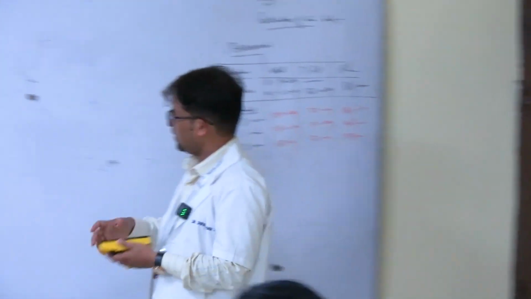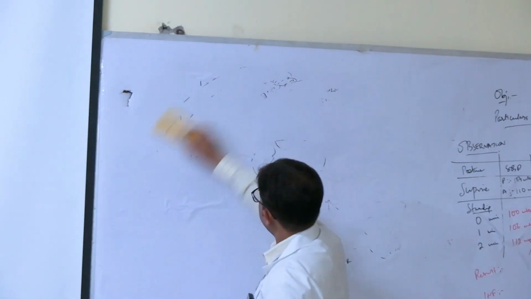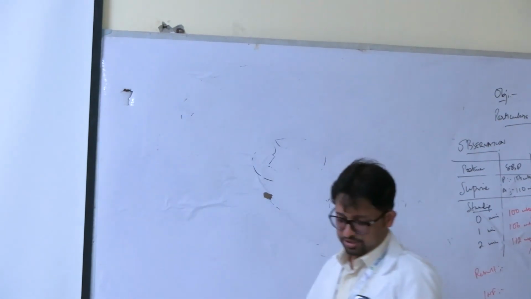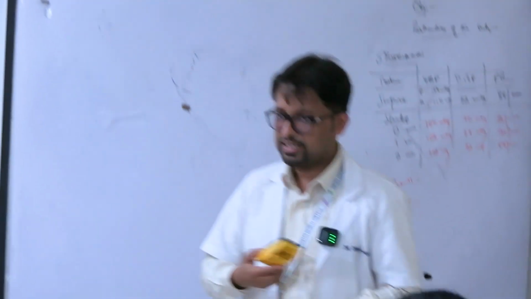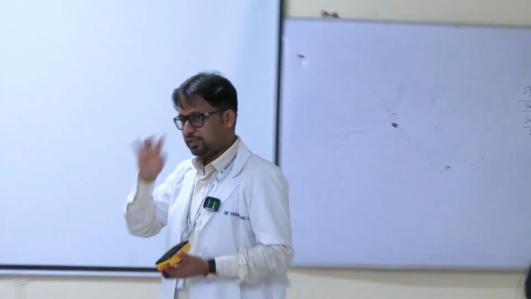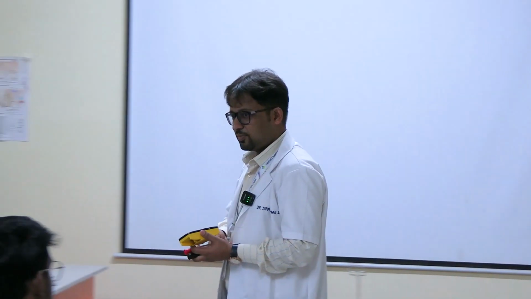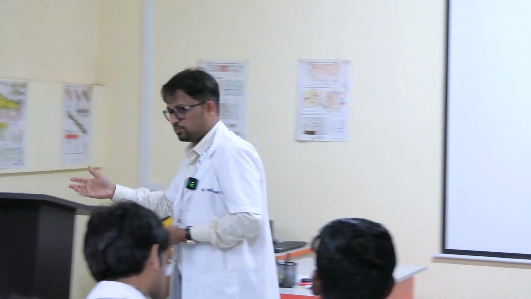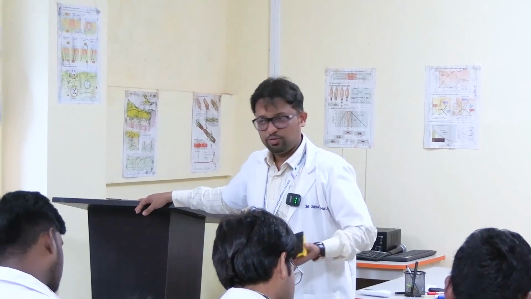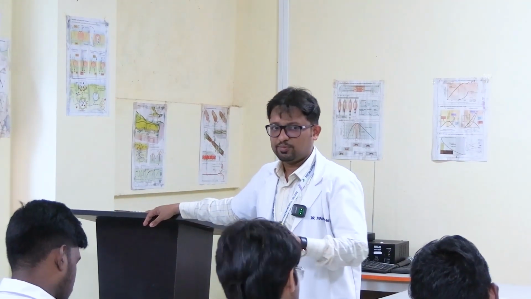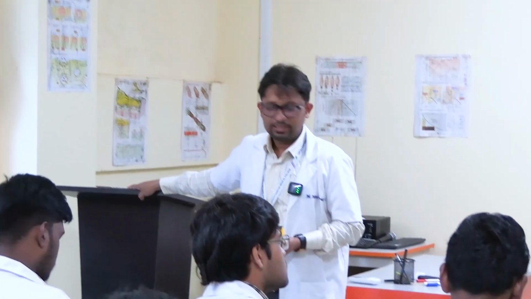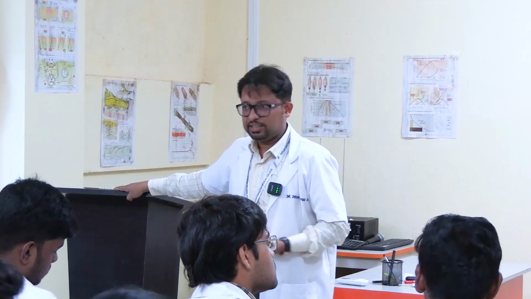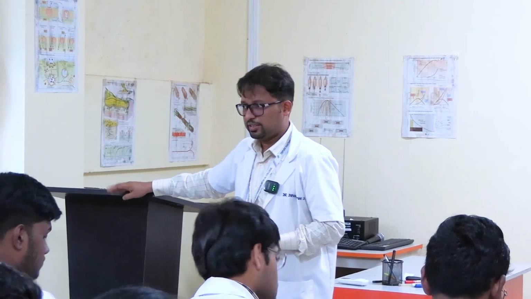Next experiment is about the effect of exercise. So you take a resting blood pressure and pulse rate just like the previous one, but this time both the things will be in sitting posture, resting. After that you ask the subject to exercise for some time. You ask the subject to exercise for 2 to 3 minutes or 5 minutes if he or she can sustain, or till there is some amount of fatigue or exhaustion, right? After that, immediately you have to measure the blood pressure and pulse.